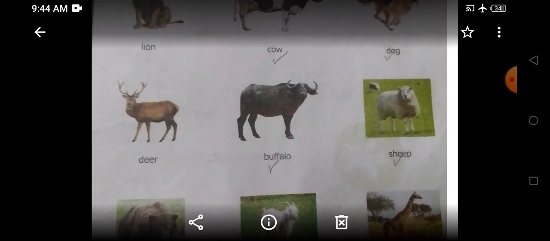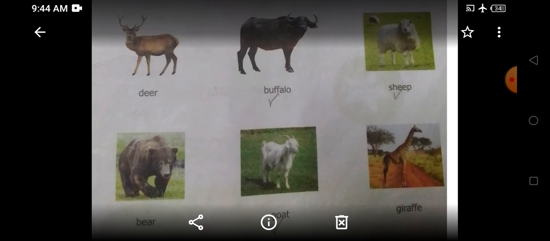It gives us milk. Then we have sheep. Sheep gives us wool. Okay, we make clothes of wool. So sheep is also a domestic animal. Now we have bear. Bear is a wild animal. He lives in a jungle.